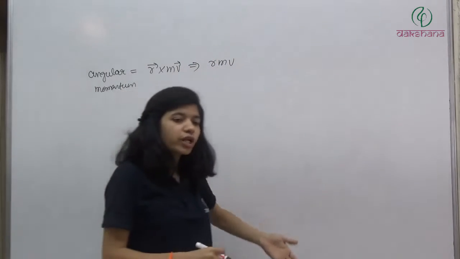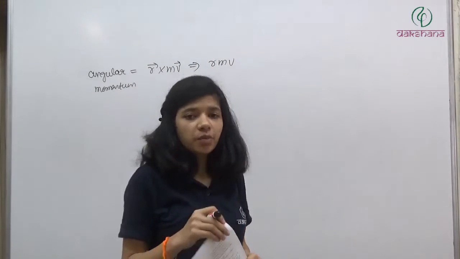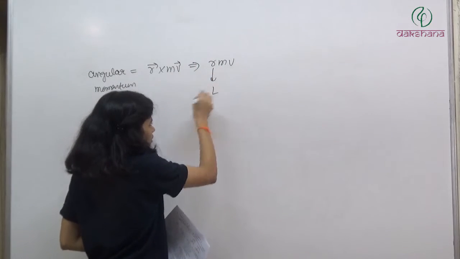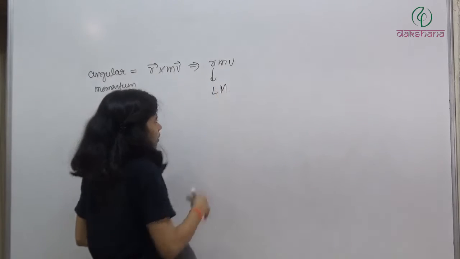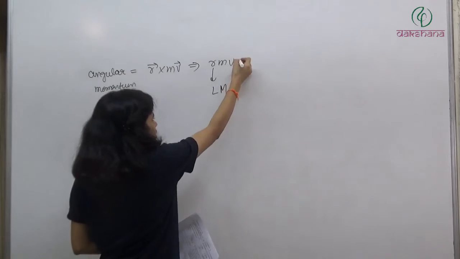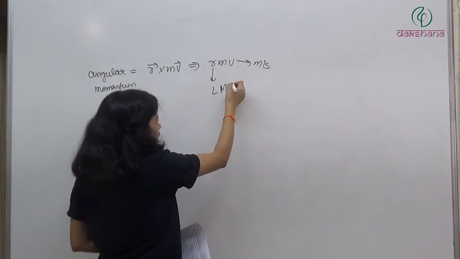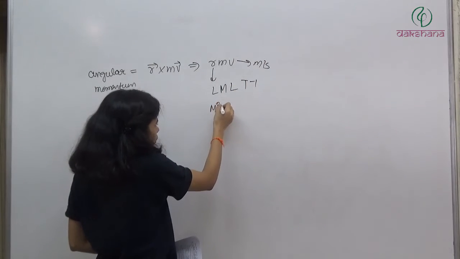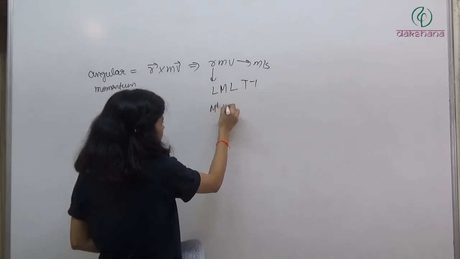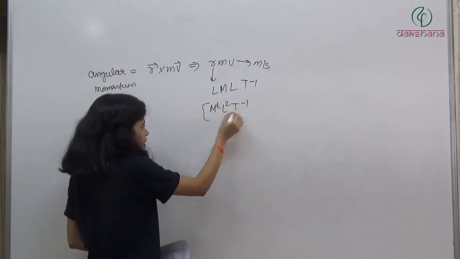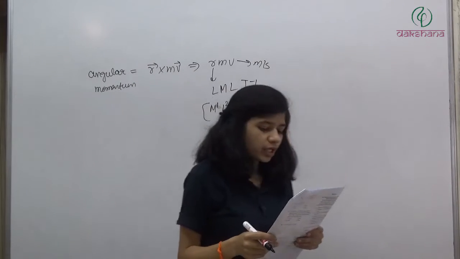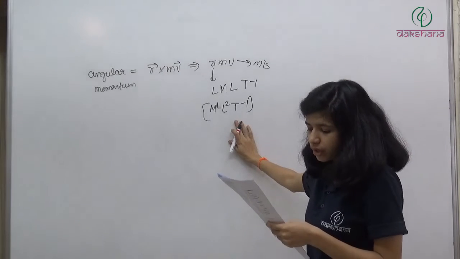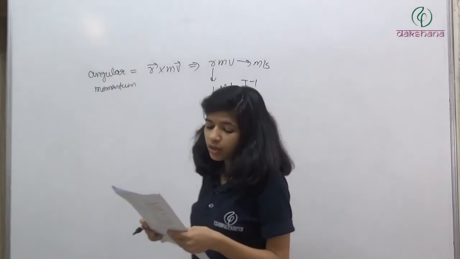So if you know the formula, you can definitely find out the dimensions of that particular quantity. For R, this is distance, so L. For m, this is mass, so M. And v is meter per second, which is L and T to the power minus 1. So it will become M1, L2 and T minus 1. This will be the dimensional formula of angular momentum. Option 4.